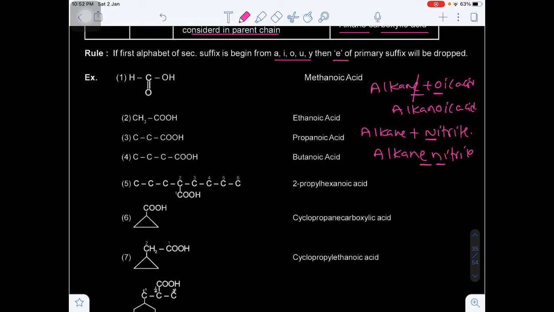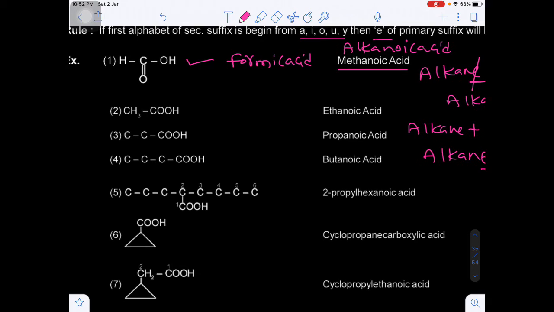Now the first carboxylic acid will be formic acid. This is the one carbon containing carboxylic acid known as formic acid, and its IUPAC name is alkanoic acid. What is the IUPAC name? One carbon is there, that's why methanoic acid. If there are two carbons, that is called ethanoic acid. Do you know this is a very important acid known as acetic acid? What is the acetic acid molecular formula?